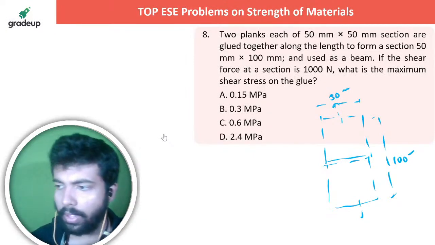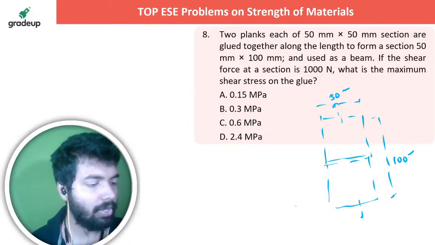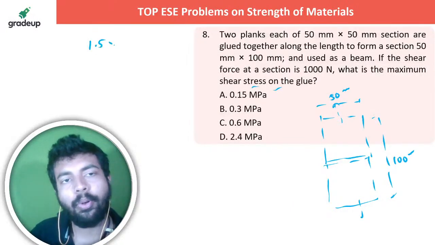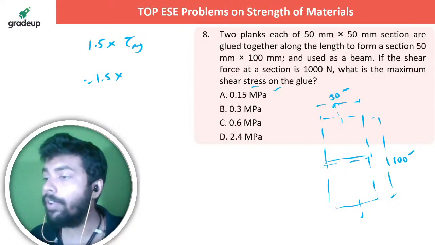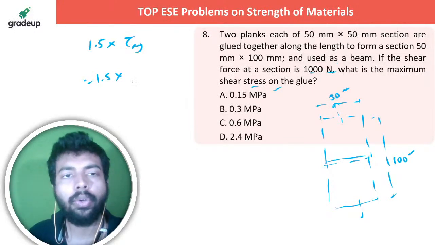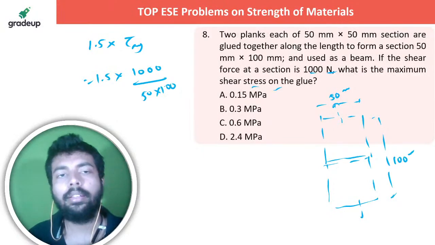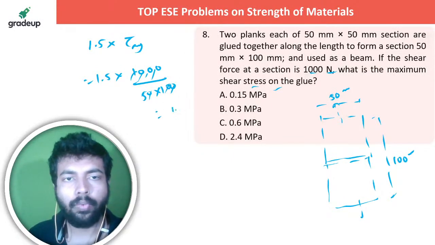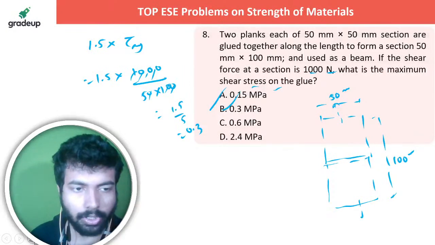Chalo dost. So somebody is saying that it's 0.3. Everybody is saying 0.3, so it will be 0.3. What is the maximum shear stress? Maximum shear stress is 1.5 into tau average. Tau average means average shear stress, that is average shear force divided by area. Average shear force is already given as 1000. The area is 50 into 100. So it's 1.5 by 5, that is 0.3 MPa. Simple si baat hai. Question is clear, yes or no?